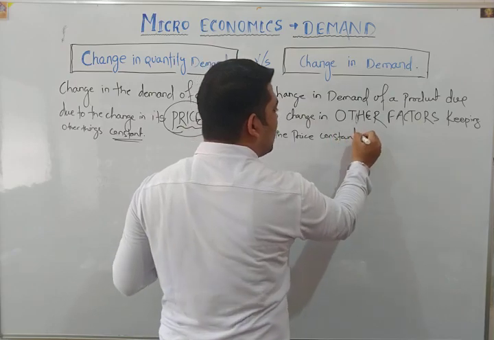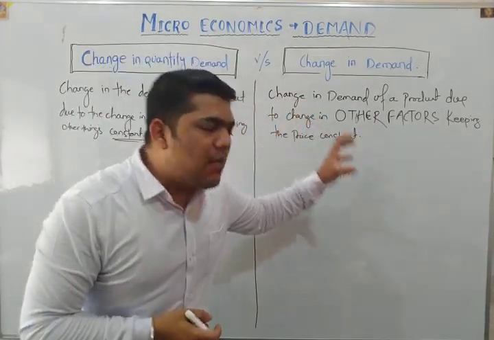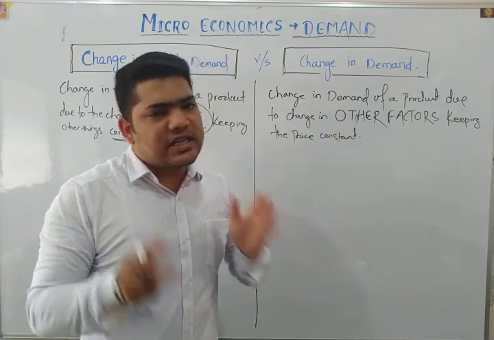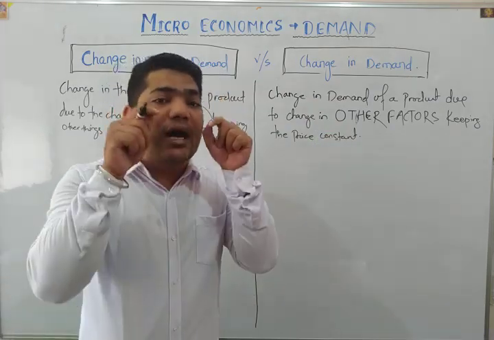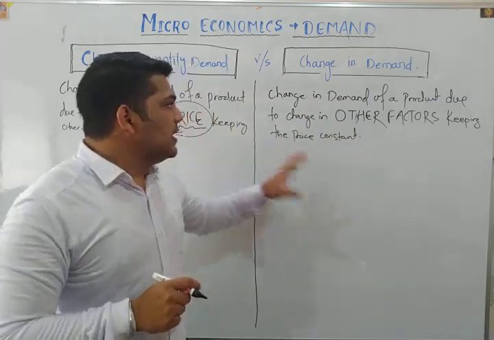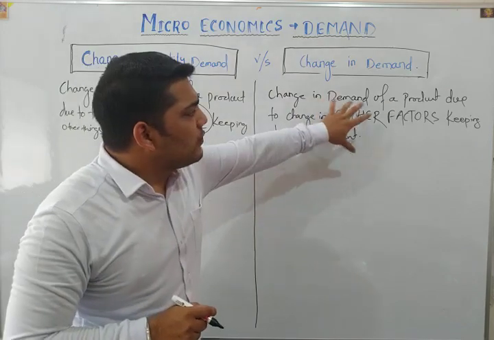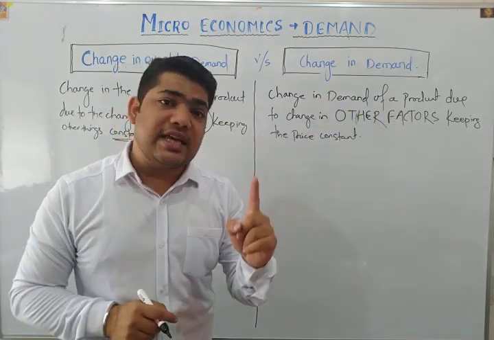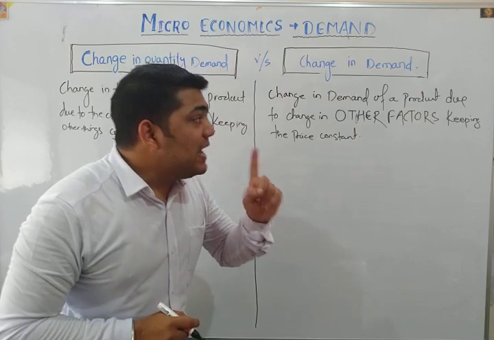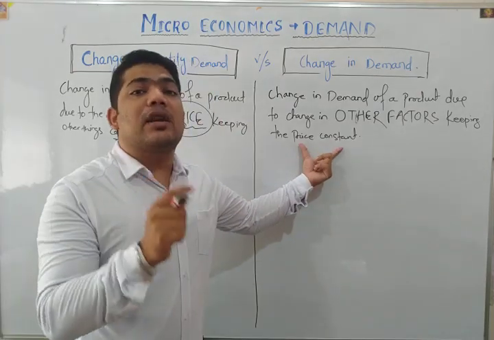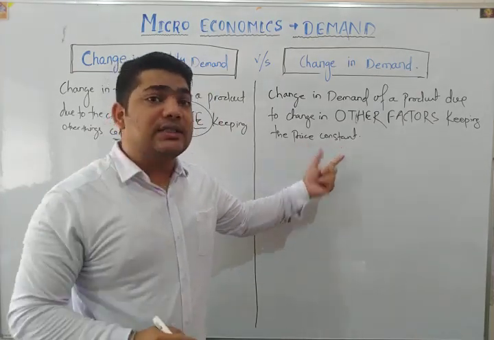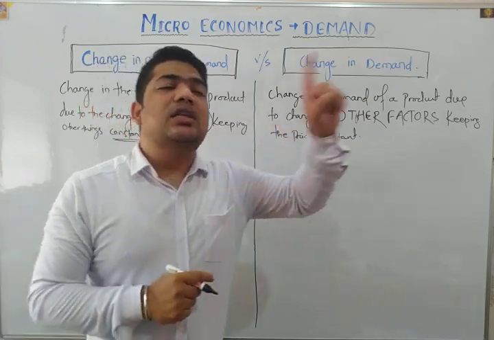What does it mean? Here also the demand position of a particular product changes, but just look at its cause. Here it's saying that the demand of a particular product will change, but the price of the product will remain constant. The change occurs due to change in other factors.